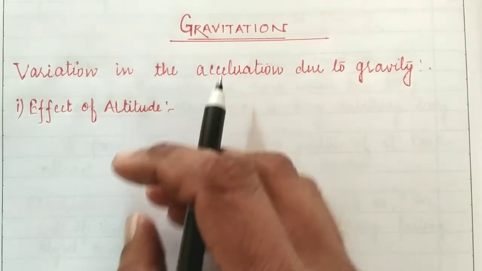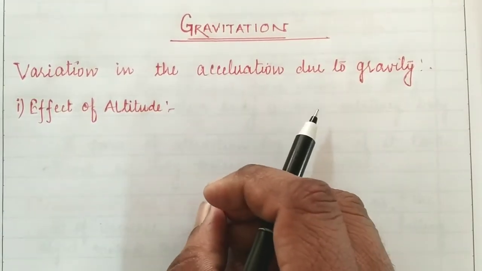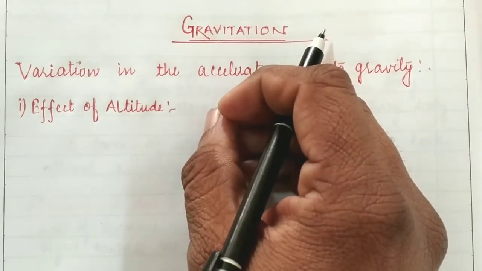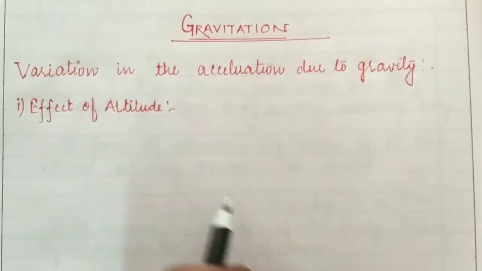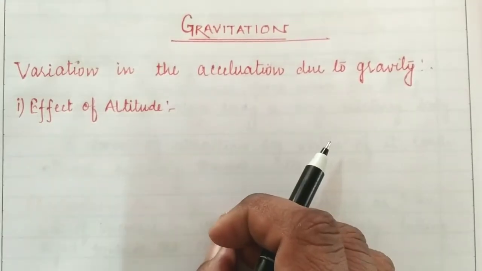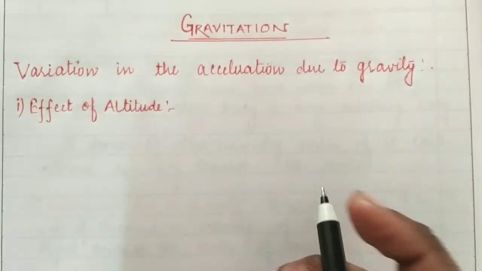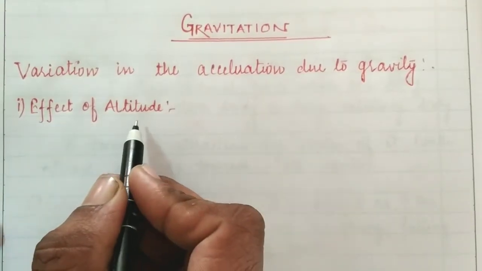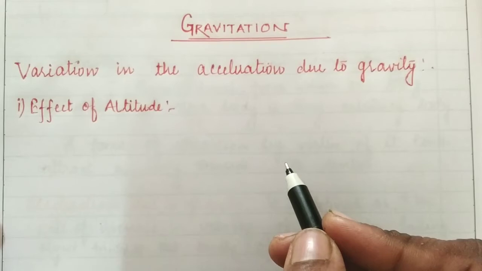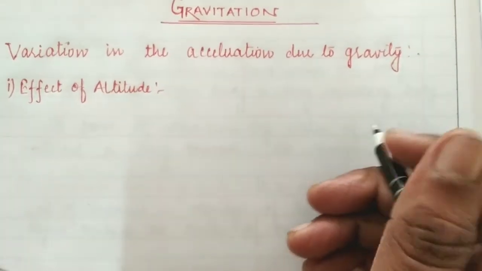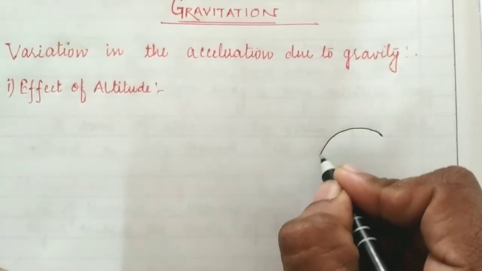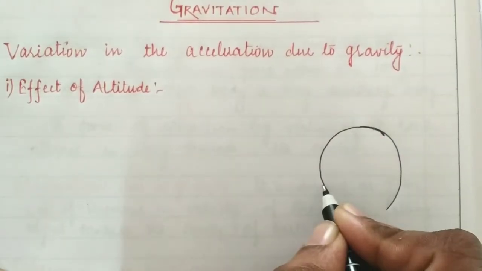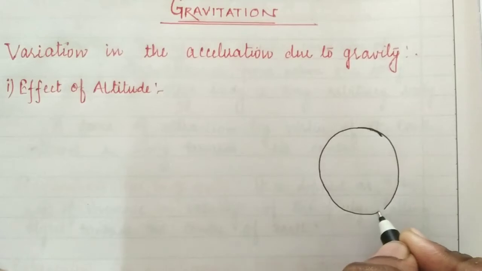As we know, the value of acceleration due to gravity varies as we move in the upward direction from the earth's surface, and also it varies whenever we move below the earth's surface. So one by one we are going to state each and every condition. Here I have taken the first condition, effect of altitude. It means whenever we are moving in the upward direction from the earth's surface, let us suppose that this is the earth. I am going to derive an expression for how the variation takes place in the value of small g.